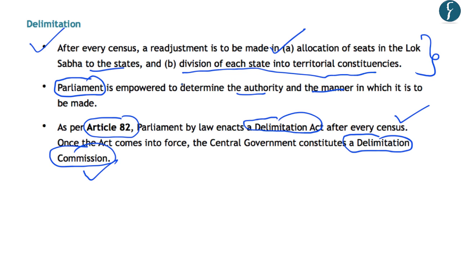However, as the population keeps changing with every census, the seats have to be readjusted or the allocation has to be done again. And for this purpose, Article 82 provides that Parliament should enact a Delimitation Act, through which a Delimitation Commission should be created, which will look after the allocation of seats in the Lok Sabha to the states and also the division of each state into territorial constituencies.